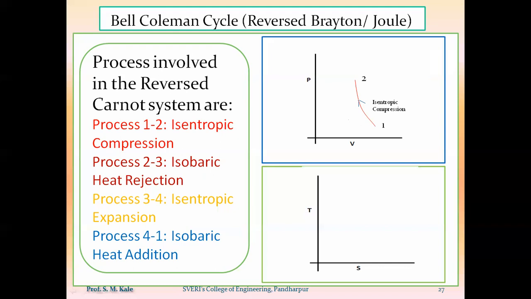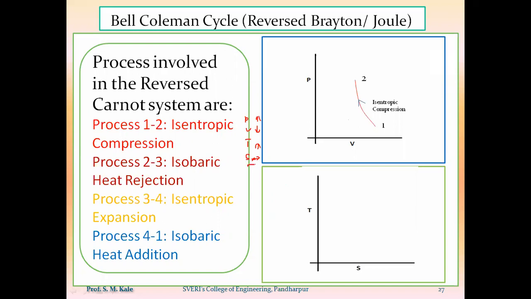Now same process we have to draw on the TS diagram. Pressure, volume, temperature, entropy. Entropy काय होतं? Constant होतं. Pressure काय होत होतं? Increase होत होतं. Volume decrease होत होतं. आणि temperature पण काय होत होतं? Increase होत होतं.